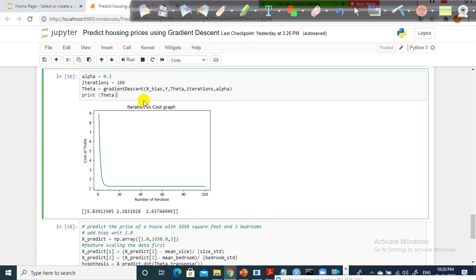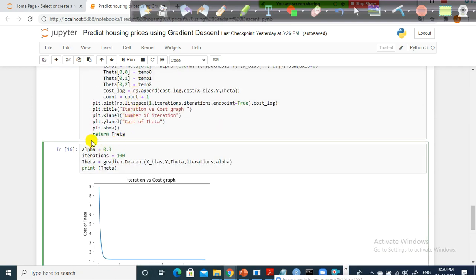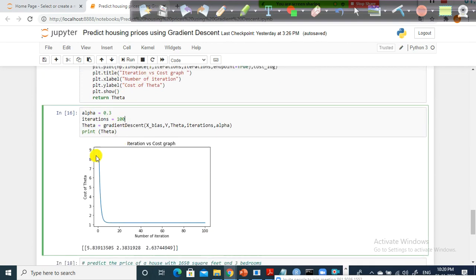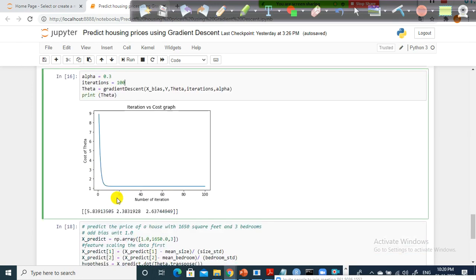How do you determine the result? You will be using a function, and using the function you will just plot the iteration versus cost graph. With the help of this, you will be able to find out. Plotting the number of iterations on one axis and the cost of theta on the other, you will get to know how many iterations I should use in order to get the reduced value for theta. That is what we are getting.